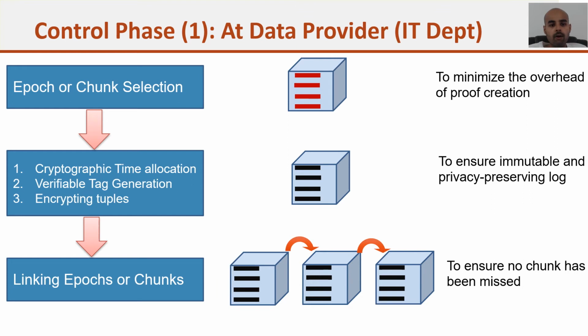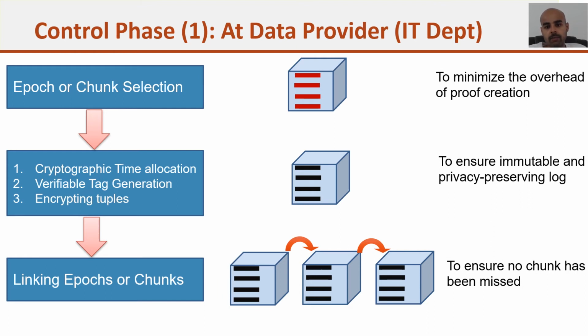So now we will see all the phases one by one. First phase is the control phase. This is executed at the IT department. Whenever we get the stream of the data, we need to do three tasks. First, we select a chunk, then execute the timestamping securely, and then link that chunk.